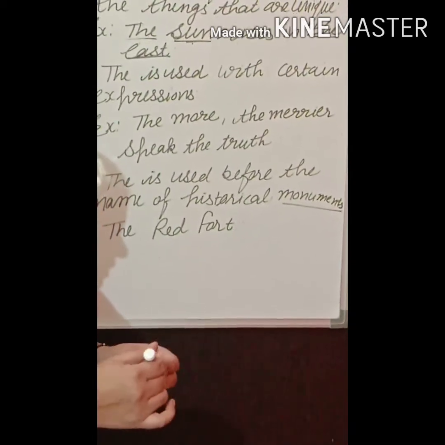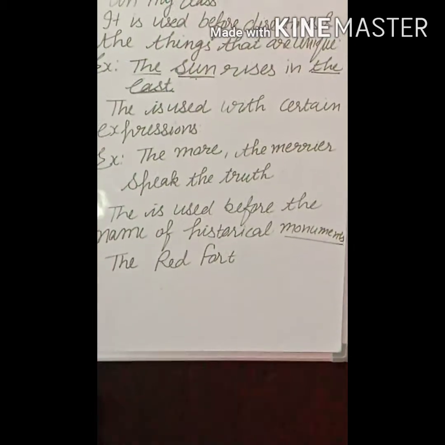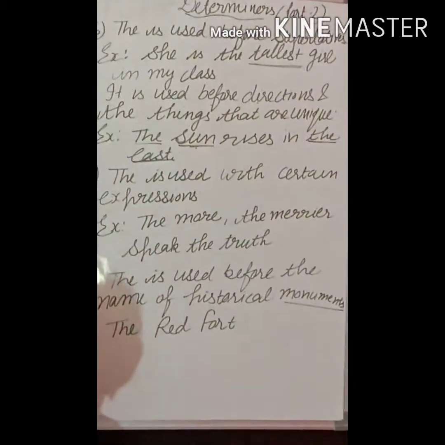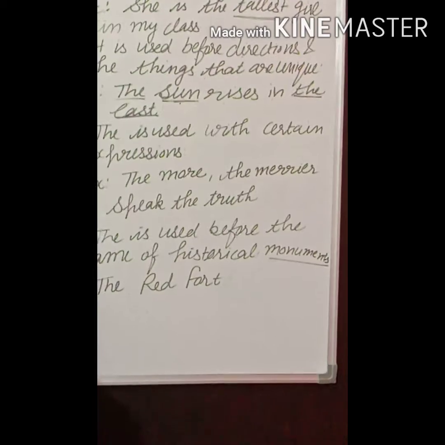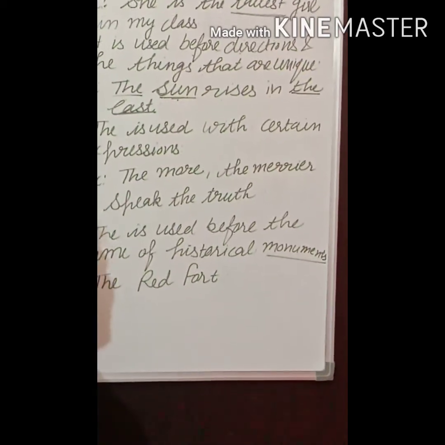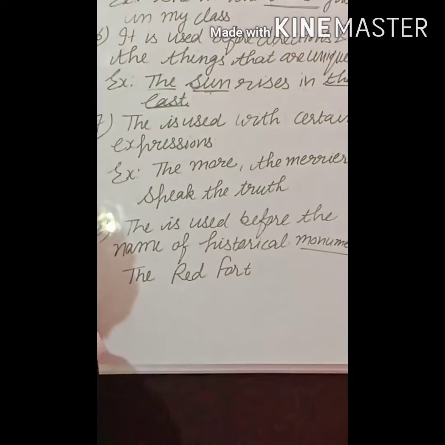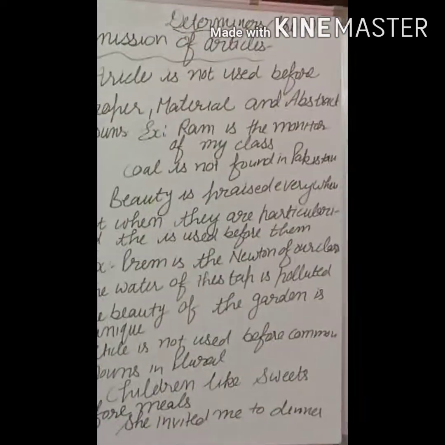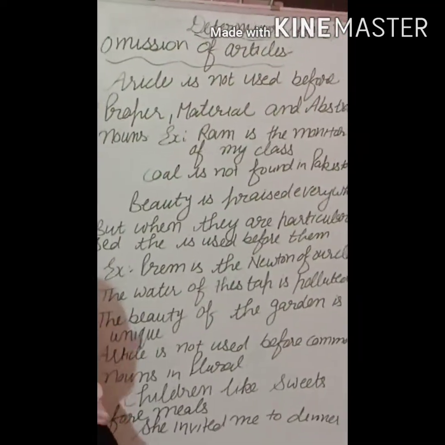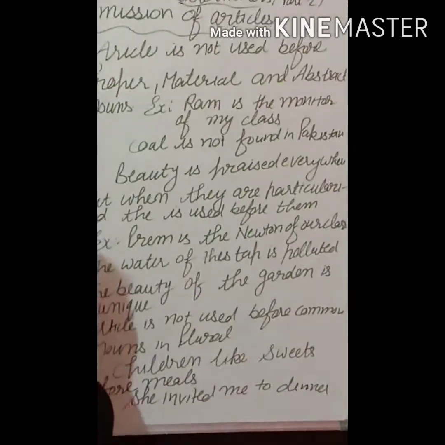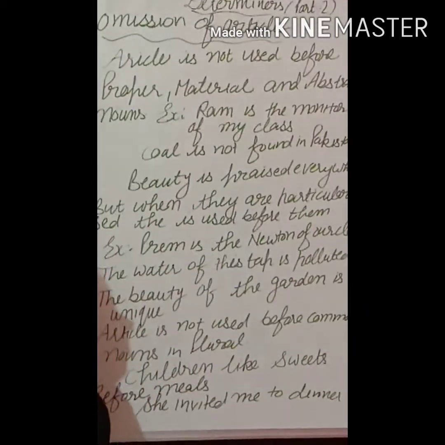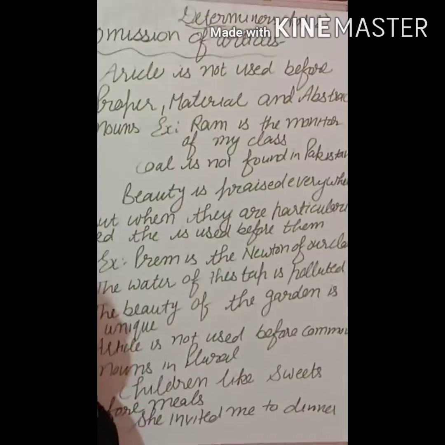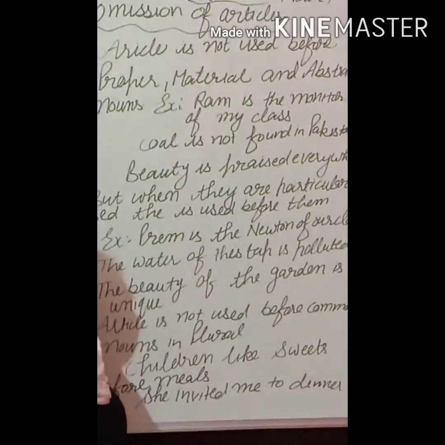Now we will do where we can't use articles. It's called omission of articles. So the next topic is omission of articles. Let's start. Omission of articles means where we can't use articles. It is also called zero articles.